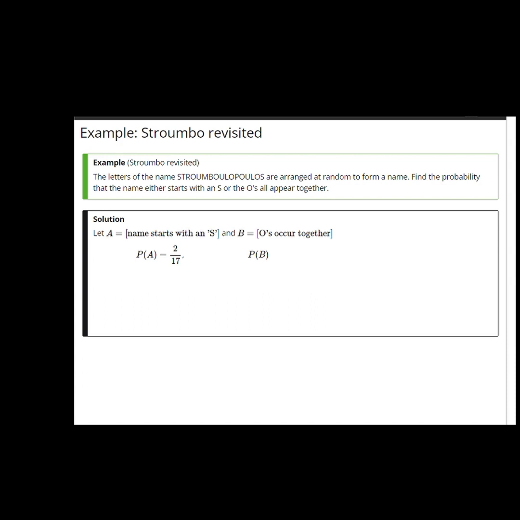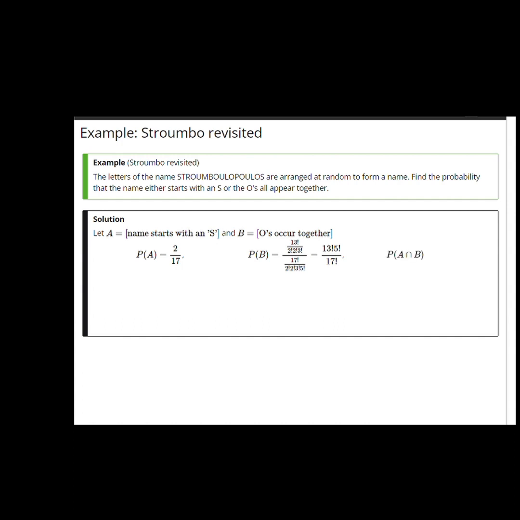The probability of the event B we obtain in the numerator by pretending that the 5 O's are a single symbol, which means in the numerator there are 13 symbols in total, including the 5 O's, OO, say, but they're duplicates of the other letters, for example, S and U. So the total number of permutations such that the O's occur together is 13 factorial divided by 2 factorial times 2 factorial times 3 factorial. That forms the numerator of P of B. For the denominator, we look at the number of permutations without the restriction that the O's appear together, and this is 17 factorial divided by 2 factorial, 2 factorial, 3 factorial times 5 factorial. And this reduces to 13 factorial times 5 factorial over 17 factorial.